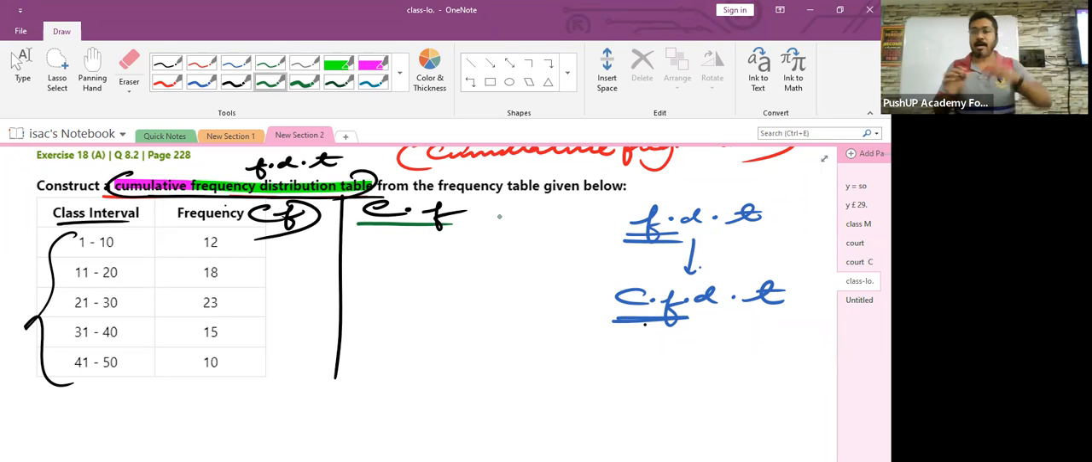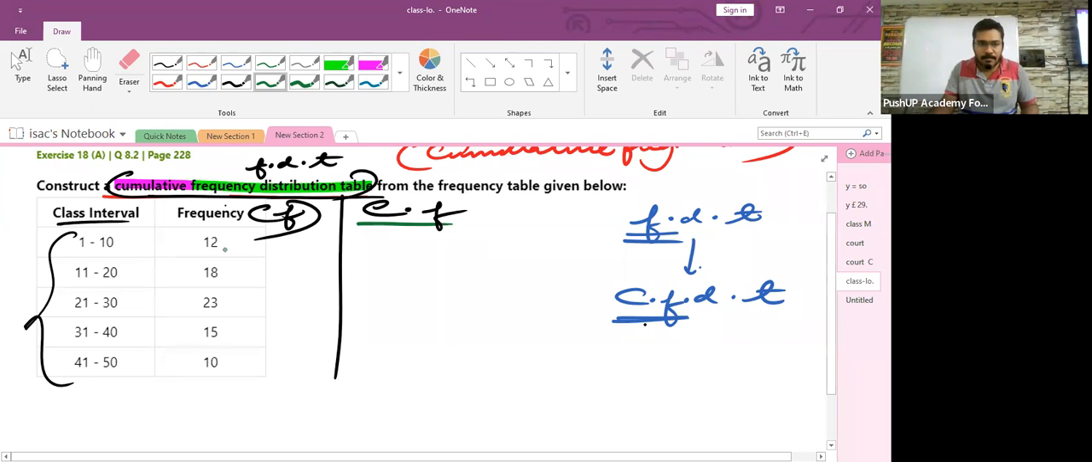Okay, now I'm going to create the column, children. I'm going to write down the values inside the column for cumulative frequency. As I told you, what is the word meaning of cumulative? Piling up, piling up, piling up, isn't it? So children, here what are we supposed to pile up? Frequencies, isn't it? Cumulative frequency. I'm asking you to pile up frequencies. Understood my point?